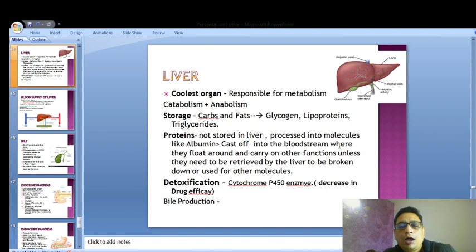So cytochrome P450 enzyme is one enzyme which is very, very important for detoxification, because it reduces the intensity of the toxin. And so when a medicine is taken inside, the power of the medicine is reduced by this cytochrome P450 enzyme, reducing the efficacy of the medicine, and that is what the doctors do. They calculate in their mind what portion will be actually acted upon by the liver cytochrome P450 enzyme, and they give the dosage accordingly. So this is very, very important.